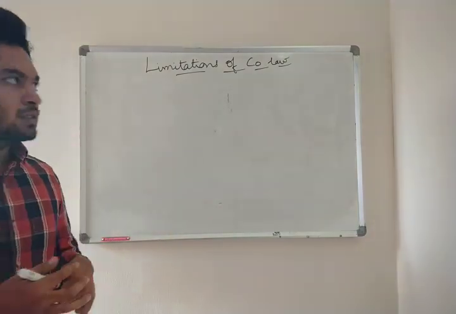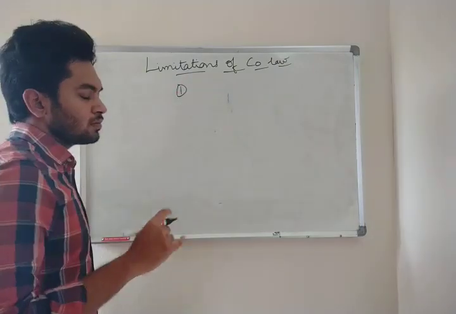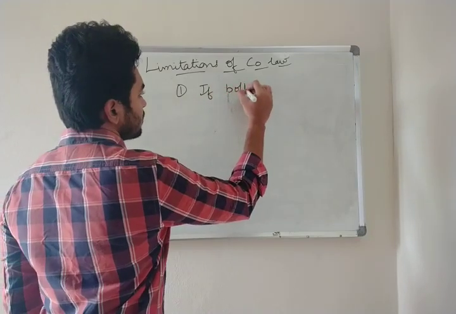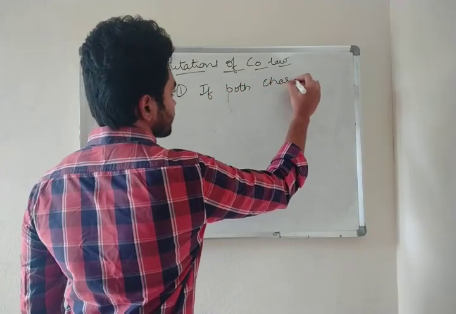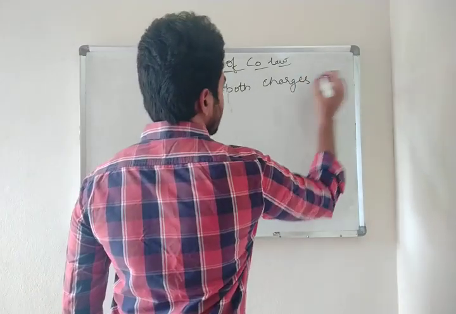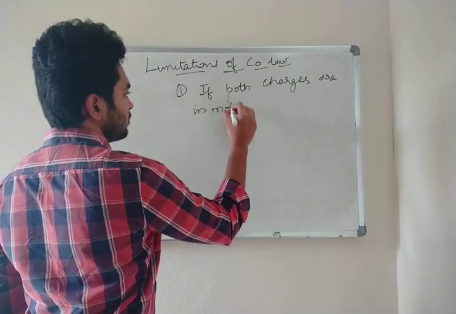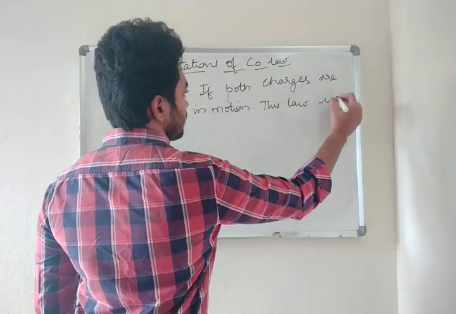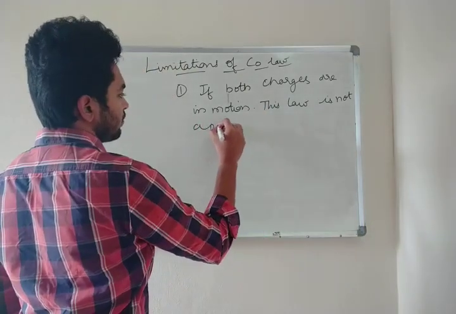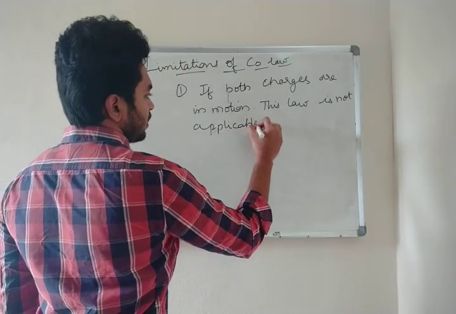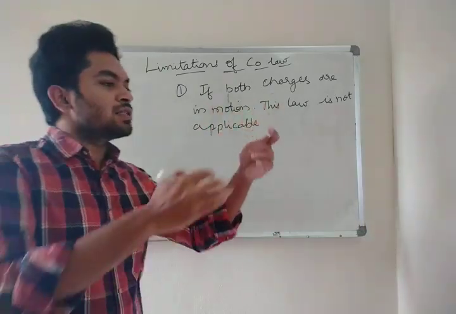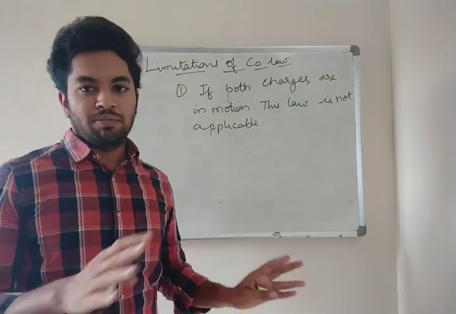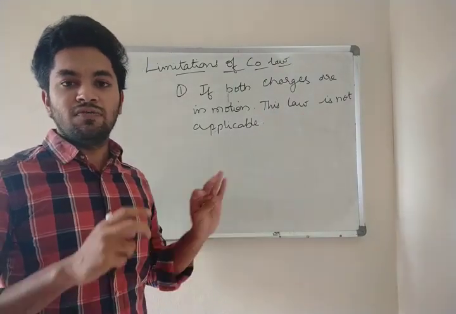We are going to see them. First thing is, if both charges are in motion, this law is not applicable. If both charges are moving, this law is not applicable. This is one of the disadvantages of Coulomb's law.